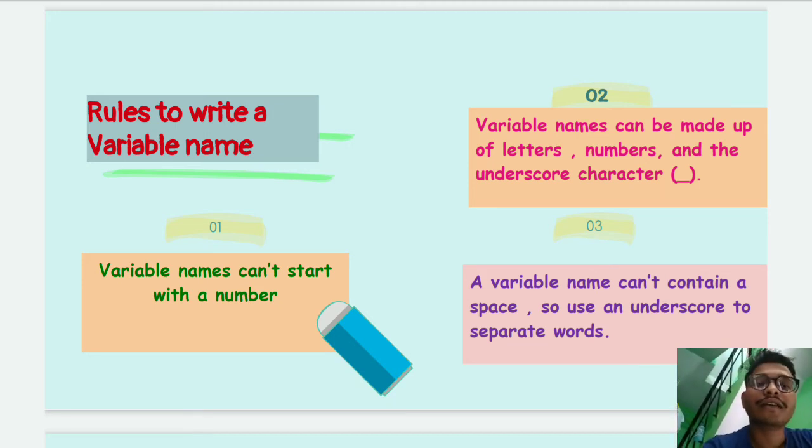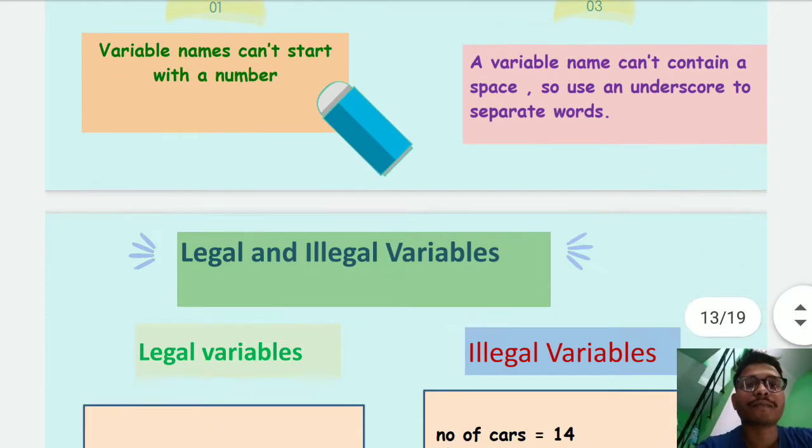Now the third thing we have to remember while defining a variable name: a variable name cannot contain a space. We have already discussed this. If we want a space, we can use an underscore to separate the words in the variable name.